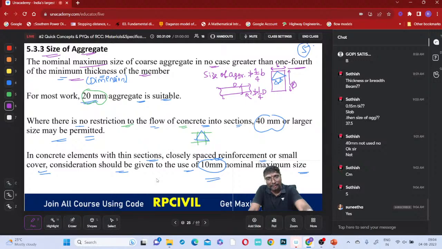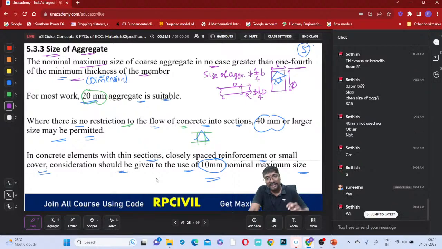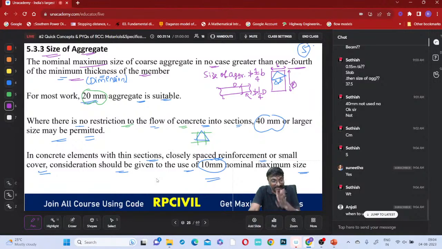Shall I move to the next, all of you? This is regarding the size of these aggregates in general, right? When to use 10 millimeter?